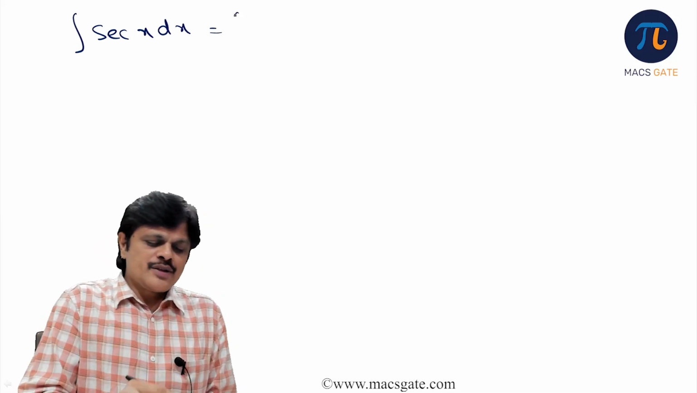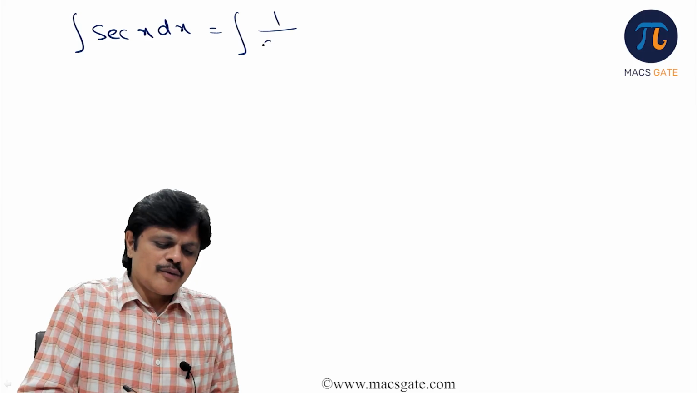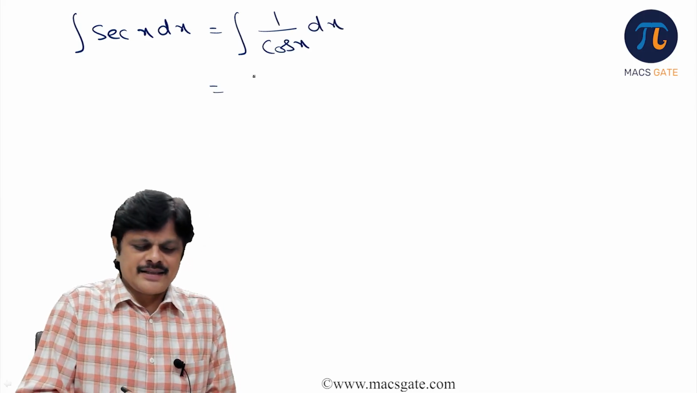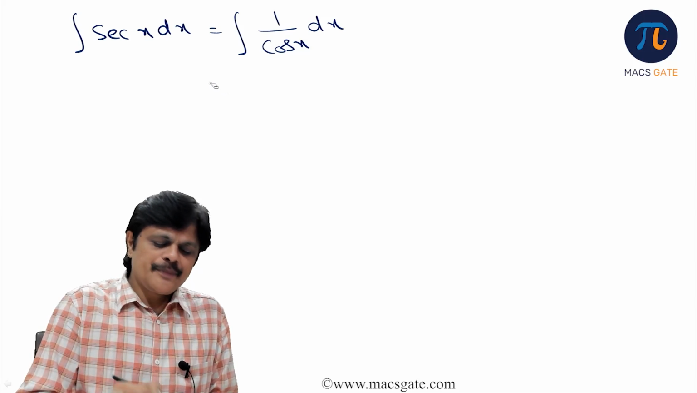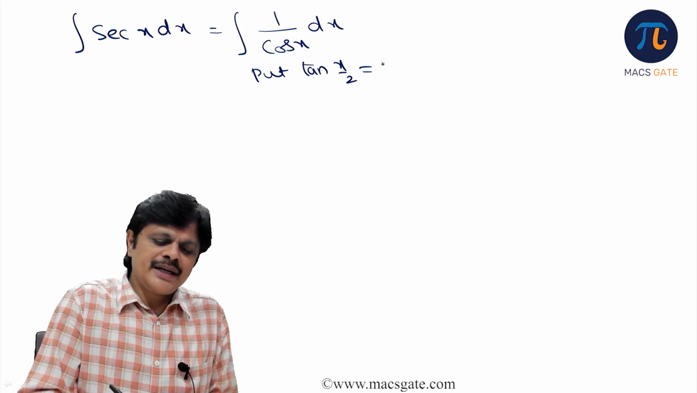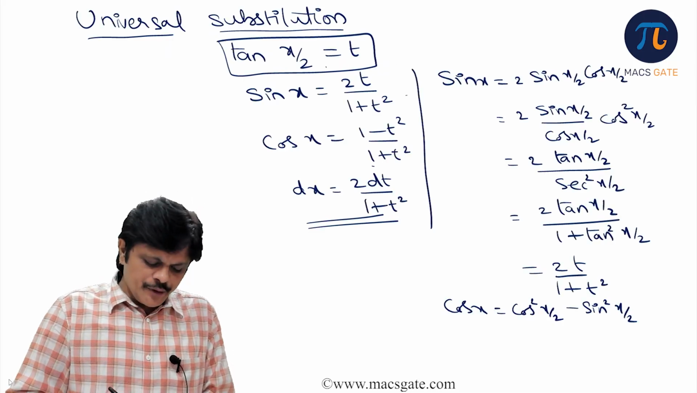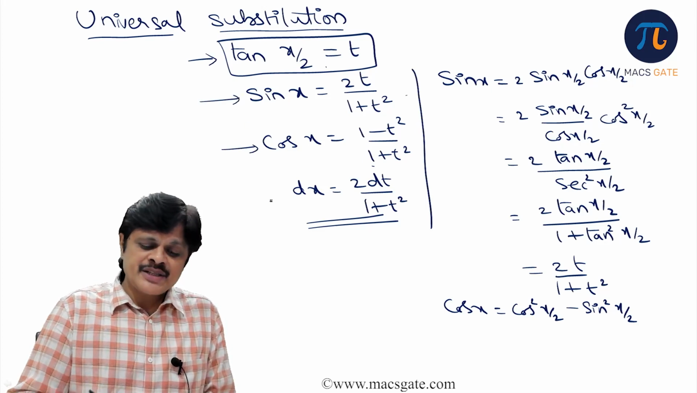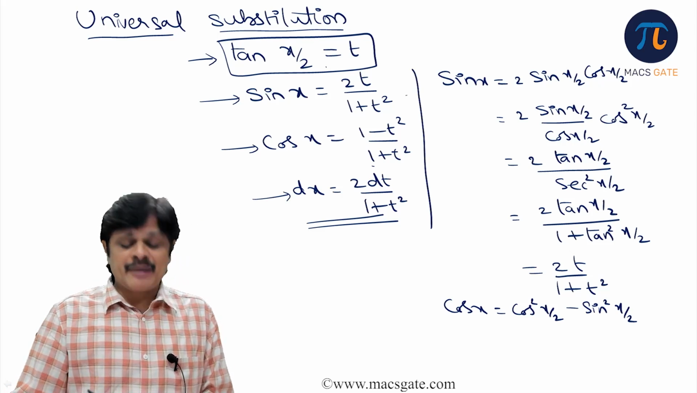Okay. So what is integral secant x? 1 by cos x dx. So make our universal substitution, put tan x by 2 is equal to t. When you put this substitution, you should remember all this. Sin x becomes 2t by 1 plus t square, cos x becomes 1 minus t square by 1 plus t square, and dx becomes 2 dt by 1 plus t square.